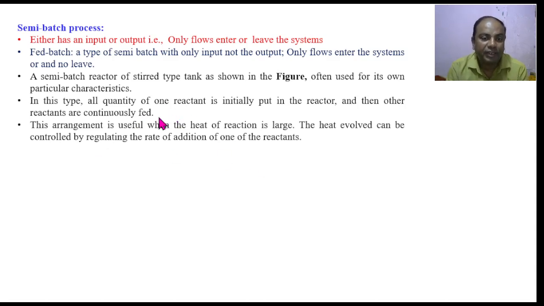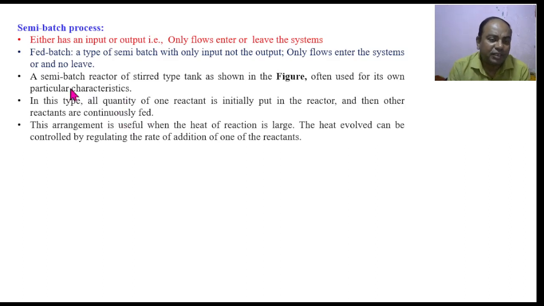So one of the reactants is initially put into the reactor, as happens in a closed system. The other reactant is allowed to enter into the system continuously, so it behaves like a continuous process.